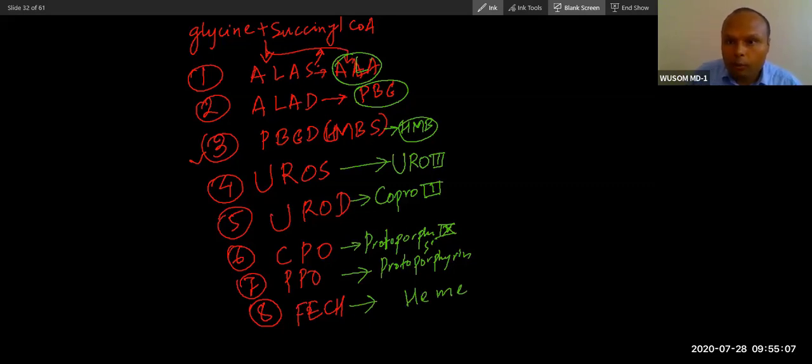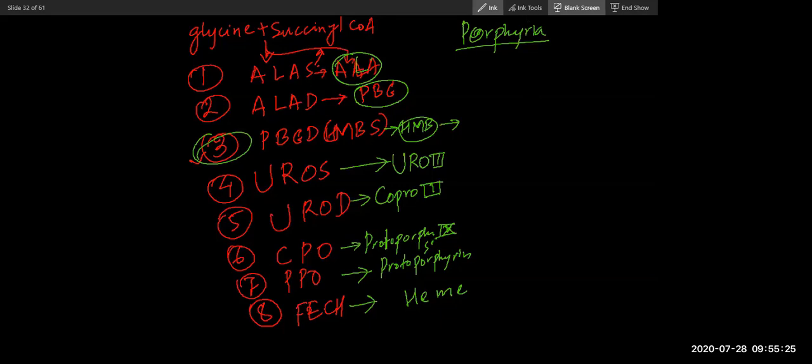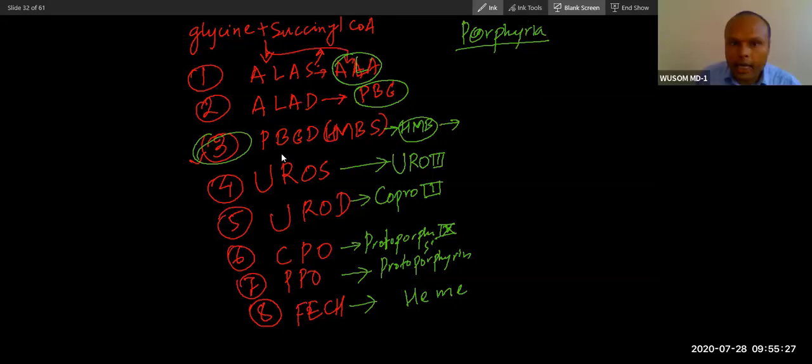Now I will tell you, so let's talk about porphyria. Deficiency of this will cause which porphyria? Polymerizing enzyme deficiency. This will cause polymerization of 3.